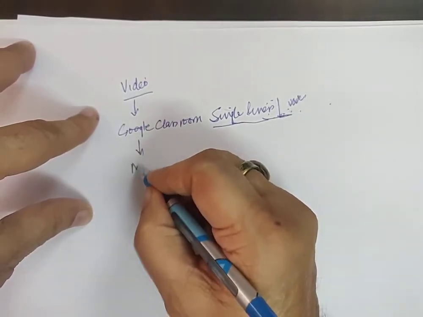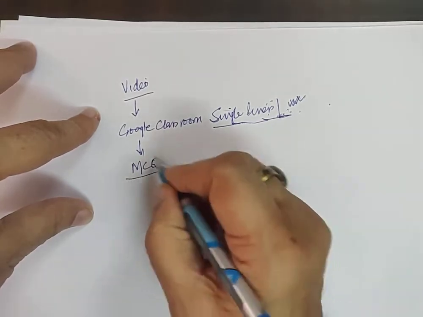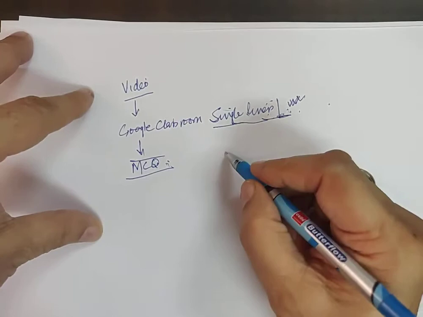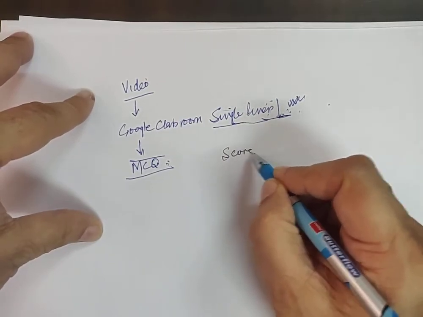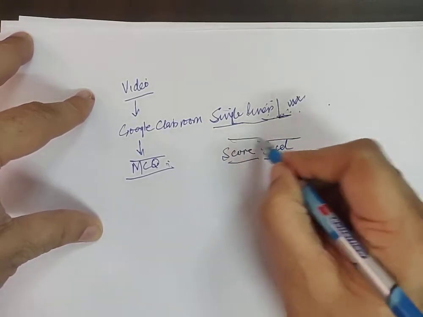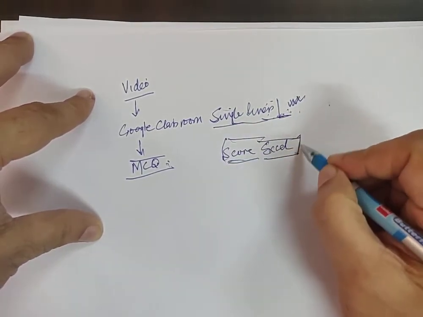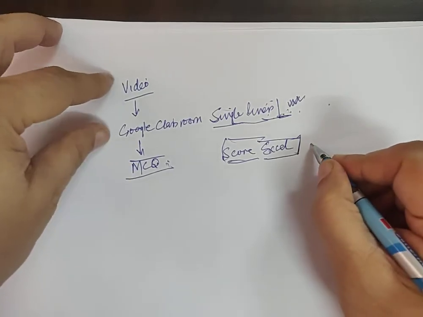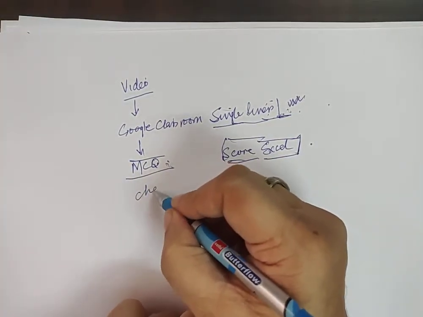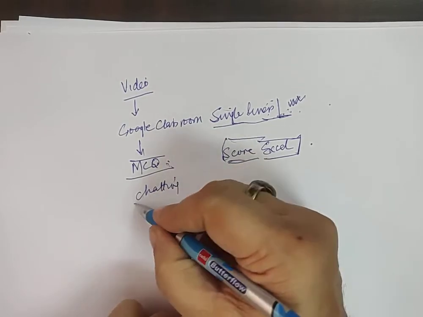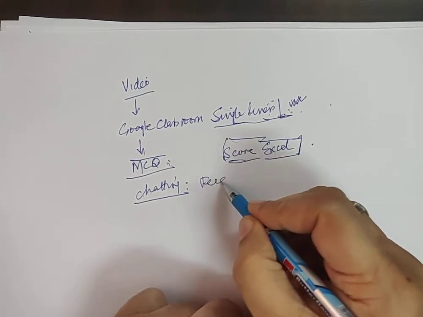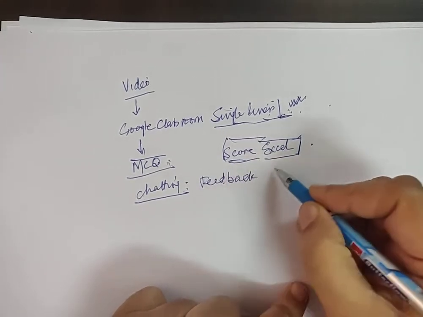And then we will give him MCQ, and this MCQ, the Google Classroom itself will tell us the score in terms of Excel, and this is the assessment component of the student. Then we will keep on chatting with the students again through Google Classroom, having their feedbacks and trying to improve also.